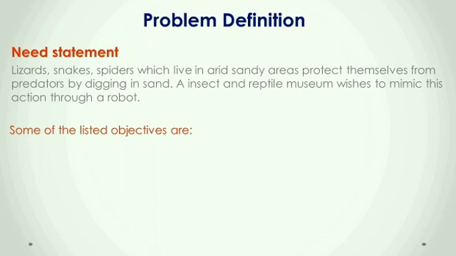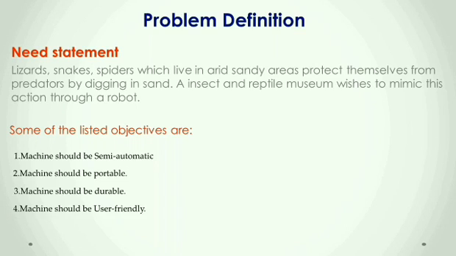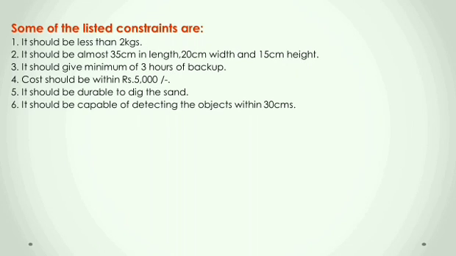Some of the listed objectives are: the machine should be semi-automatic, portable, durable and user-friendly. The constraints are: it should weigh less than 2 kgs, it should be almost 35 cm in length, 20 cm width and 15 cm height. It should give a minimum battery backup of 3 hours. The cost should not exceed 5,000 rupees. It should be durable enough to dig the sand. It should be capable of detecting objects within 30 cm.